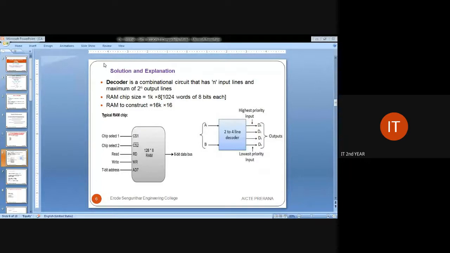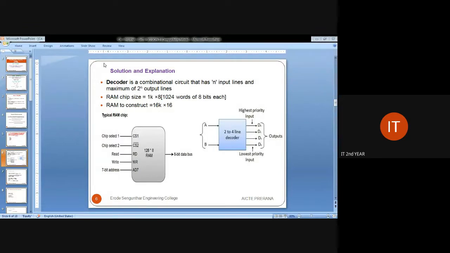Okay, there are two processes, encoder and decoder. We are concentrating on the decoder. The decoder will always decode the particular information to the original form. The RAM chip has a capacity of 1K into 8, that is, 1024 words of 8-bit size. The RAM to construct is 16K into 16. That is what we are going to construct.